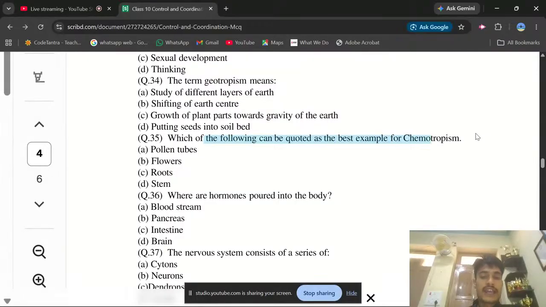Which of the following can be quoted as the best example of chemotropism? So तुम्हें simple सा question है, chemotropism का best example तुम्हें बताने का है. Okay, this question for you. I have two glands. The first one is the endocrine, the second one is the exocrine gland. Exocrine glands basically pour their secretion directly into a duct-like structure. You can say that they don't pour their secretion into the blood stream